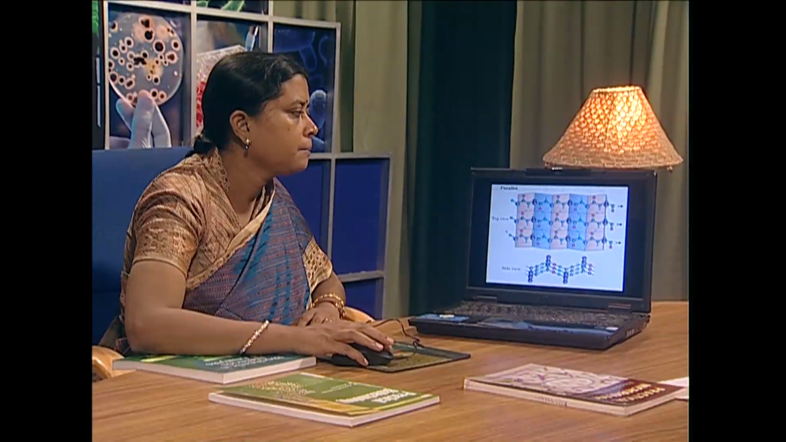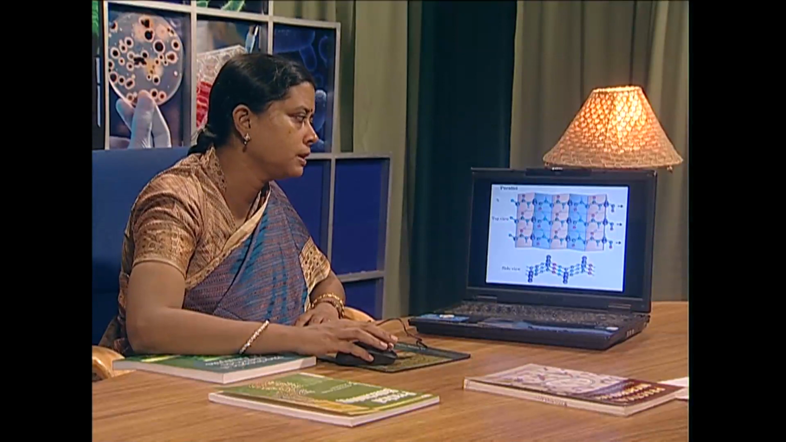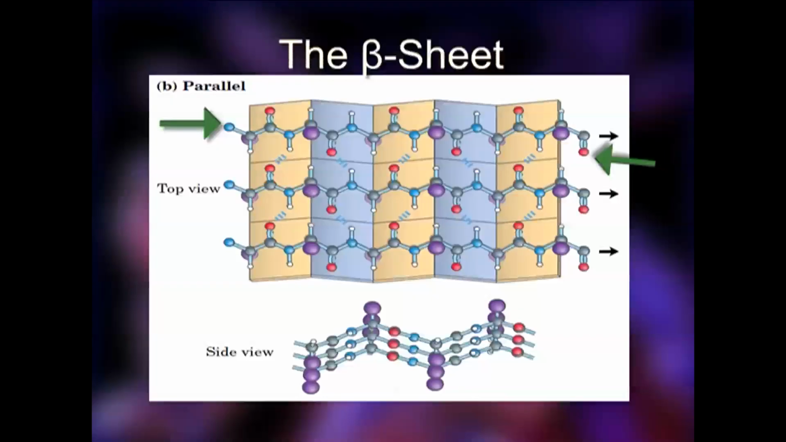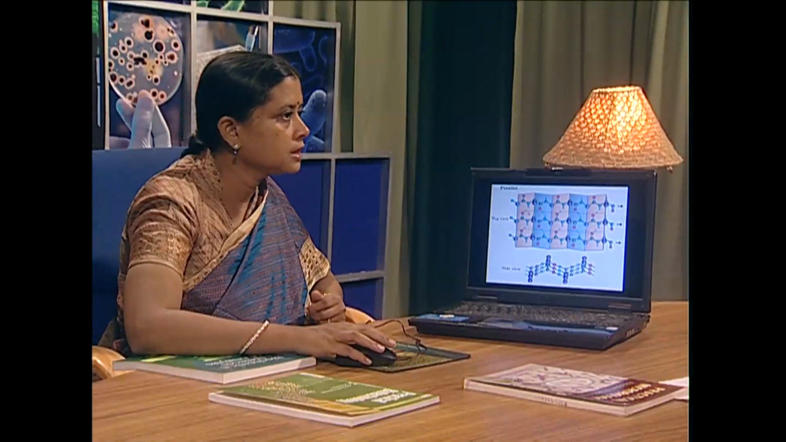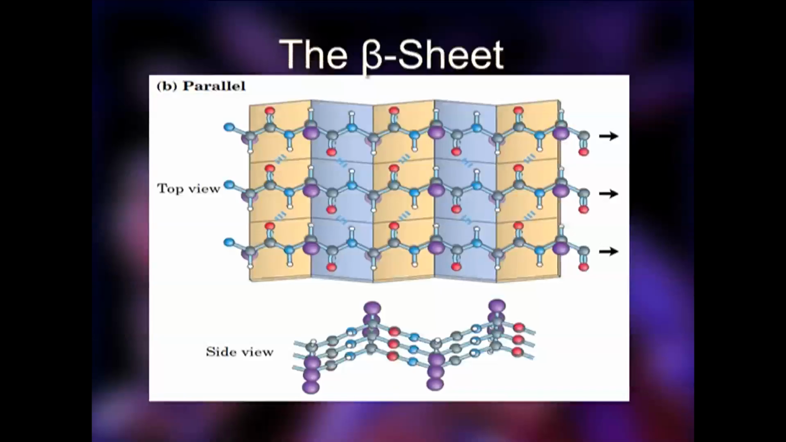Parallel arrangement is also possible in beta sheets, where N terminal to C terminal, the next strand is also N terminal to C terminal. The hydrogen bonding is between CO and NH of the peptide linkages between this strand and this strand. So here there is inter-strand hydrogen bonding, and in the case of alpha helix there was intra-strand hydrogen bonding. This is the side view of the parallel beta sheet.